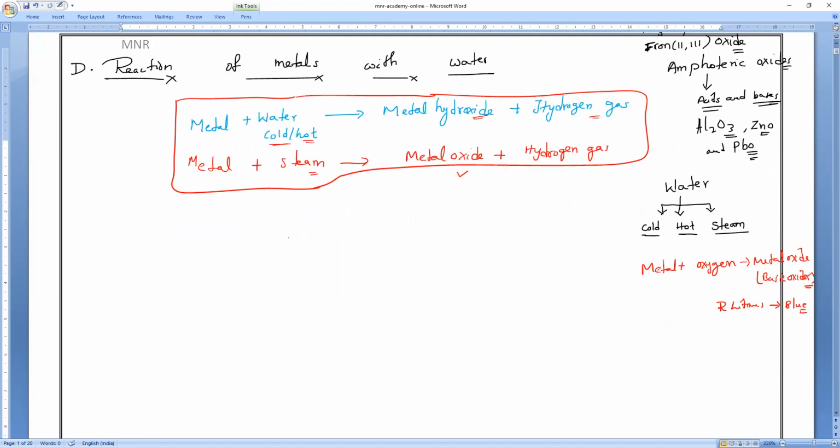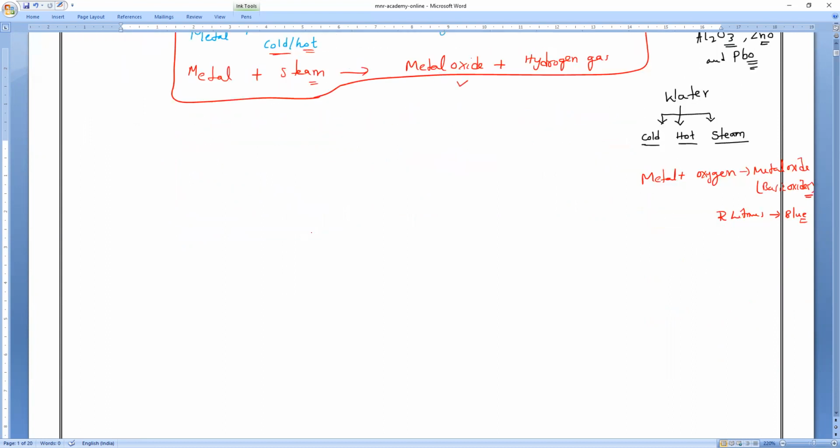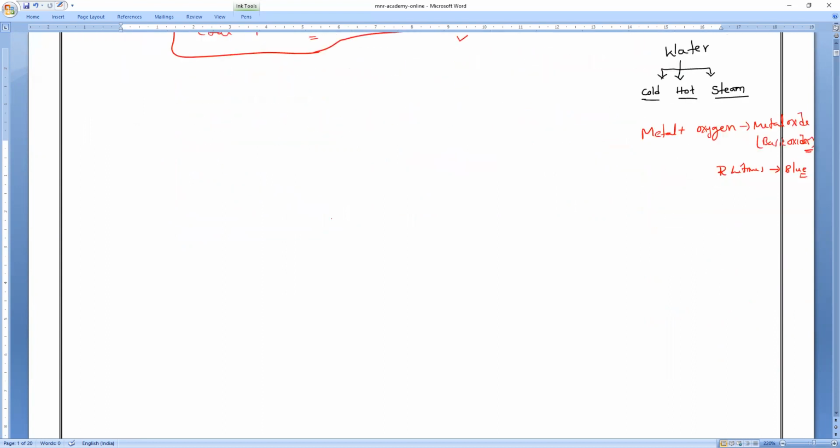Now let us take the first example. We all know the metal activity series. We already studied it, but in this chapter we'll study it again. Just have a glance at the metal activity series. What is the statement?